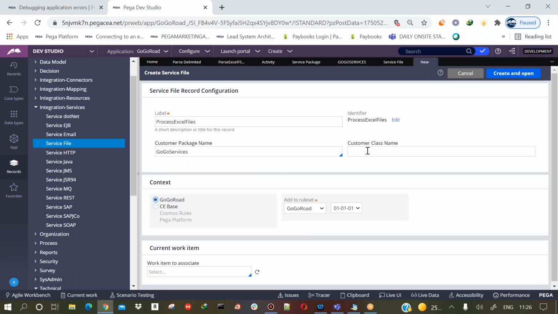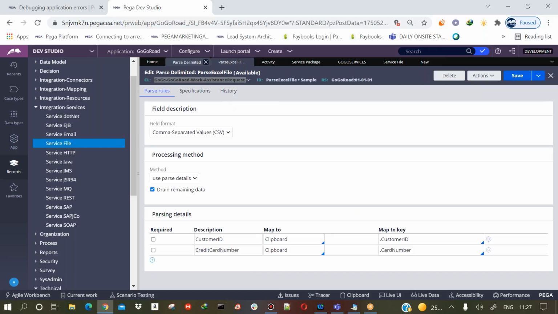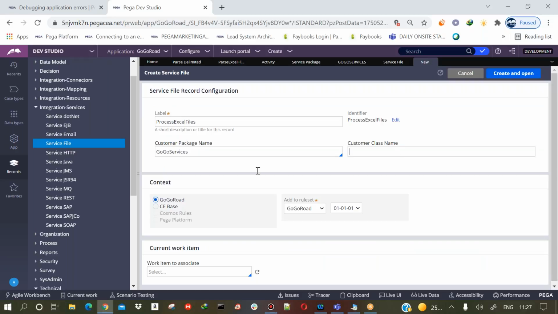Under the customer class, you will give the class where you created your parse delimited rule. Customer package is the service package, and customer class name is the class where your parse delimited rule is, where we are mapping our Excel columns to the properties.